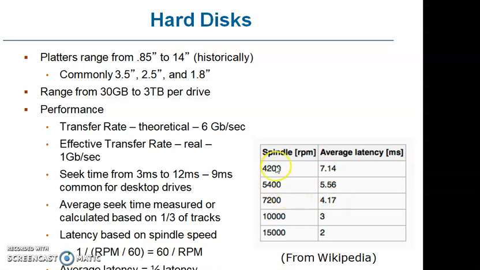And this is the spindle speed RPM and also average latency in milliseconds. For 4200 it is 7.14, 5400 is 5.56, 7200 is 4.17, 10,000 is 3, and for 15,000 it is 2. That is, when the RPM increases, the average latency decreases.